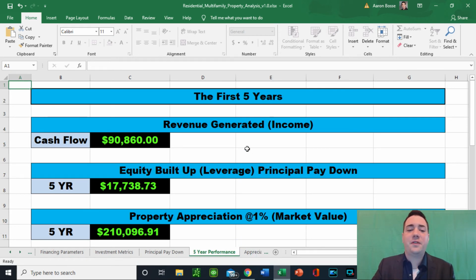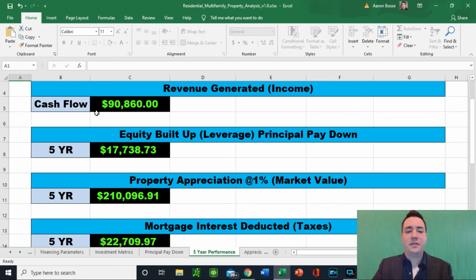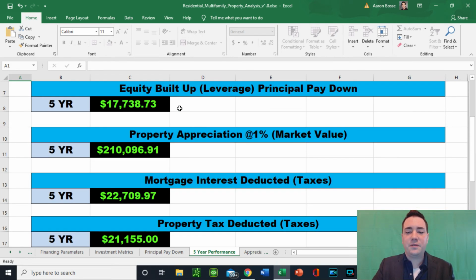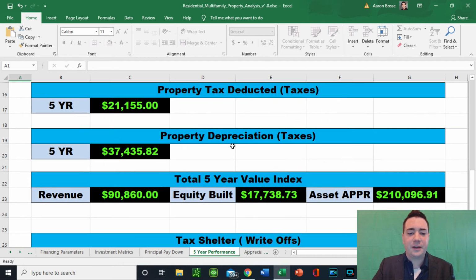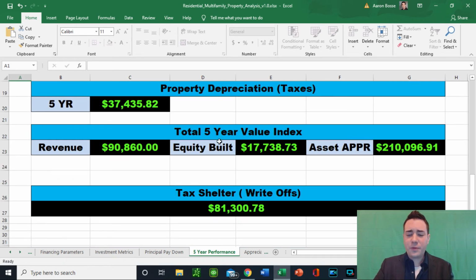And you have the first 5 years of performance. So how does this even look? All of these different little things here, the revenue generated, the income, the appreciation, the mortgage interest, the property tax, the property depreciation. What is our total value index of owning this property for 5 years, assuming that we can get that performance out of it?